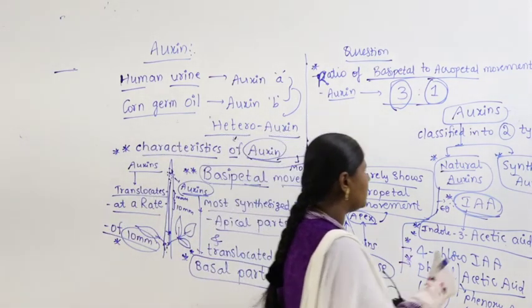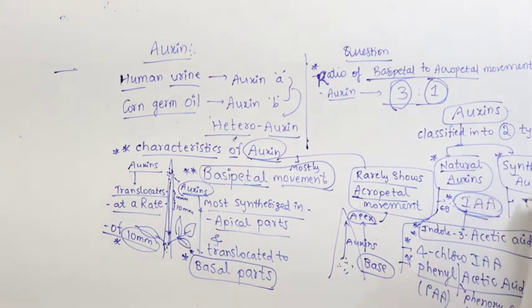Coming to synthetic auxins, IBA. What is IBA? Indole butyric acid. Apart from IBA, you can also take NAA. What is NAA?